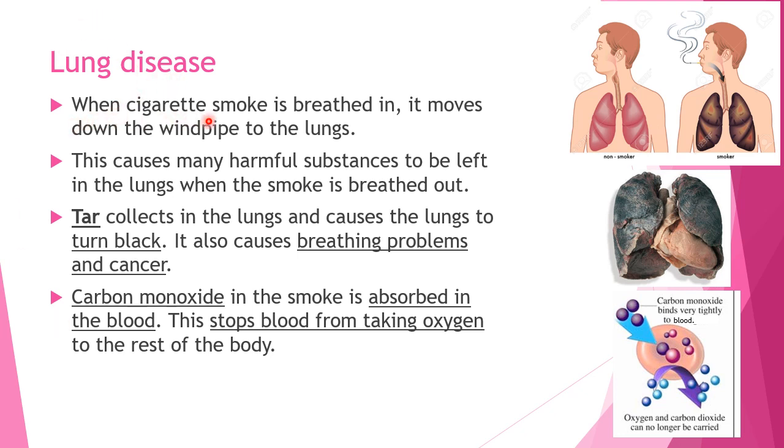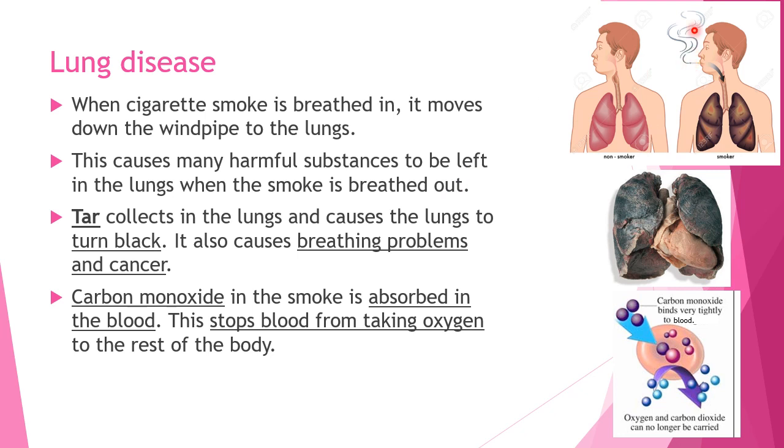So cigarettes can cause lung disease. So when cigarette smoke is breathed in, it moves down the windpipe to the lungs. So you see here, from here, windpipe, and then to the lungs. So this causes many harmful substances to be left in the lungs when the smoke is breathed out.